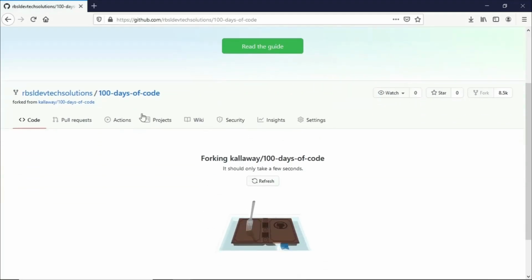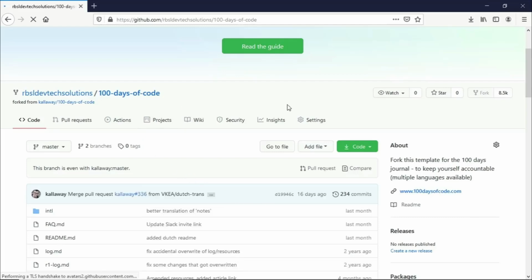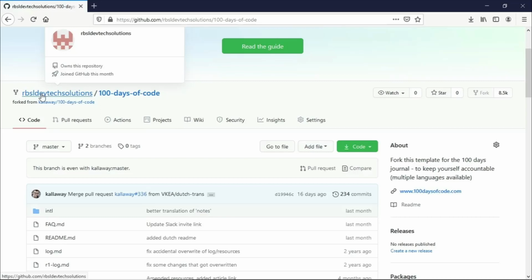And now you would see that we are copying the repository into our account. So you would see here now that we have our RBSL DevTech Solutions account here, and we now have a copy of the 100 Days of Code Challenge repository.